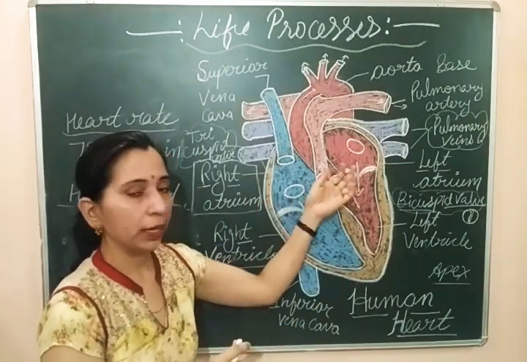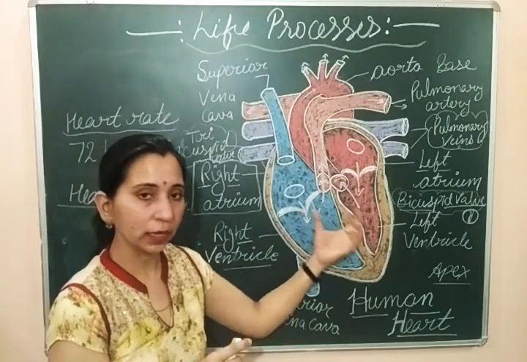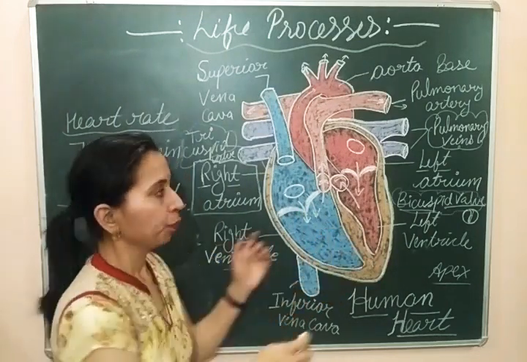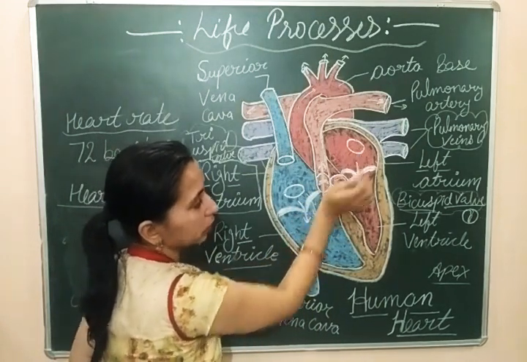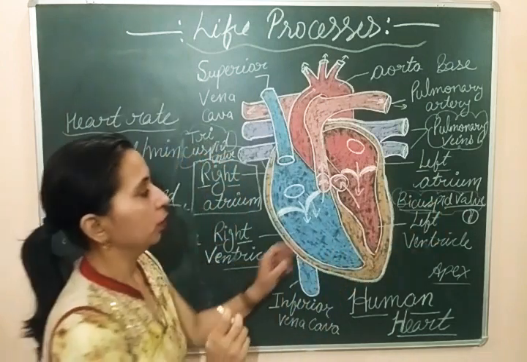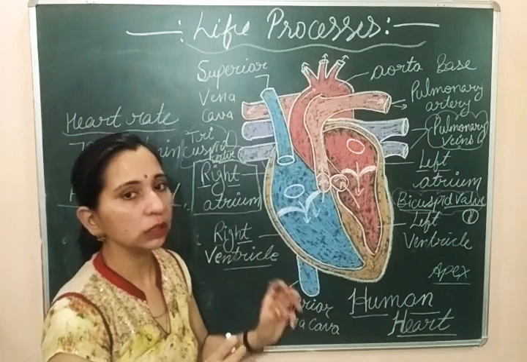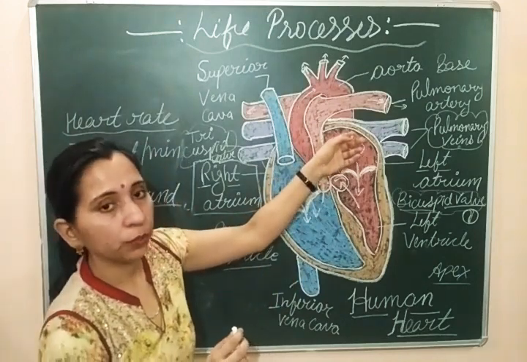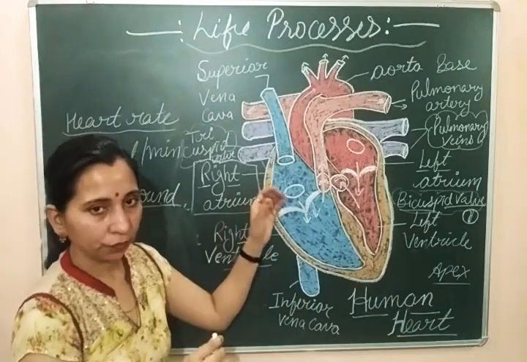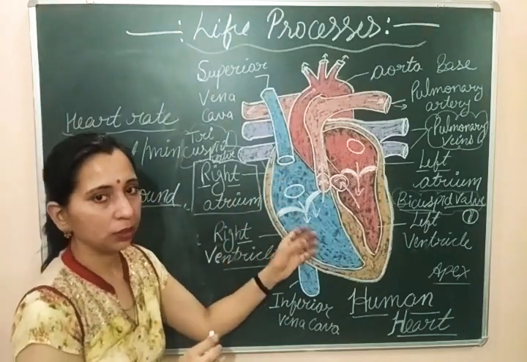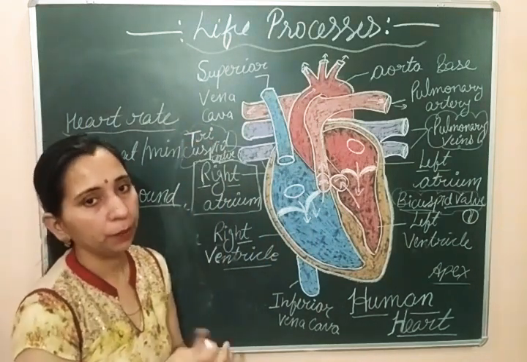Both these atriums, upper left side and right side, are connected to the ventricles through valves. The left atrium is connected to the left ventricle, and the valve present here is the bicuspid valve, which controls the transportation of blood from atrium to ventricle. Similarly, towards the right side, the valve present between atrium and ventricle is the tricuspid valve. We have studied this.